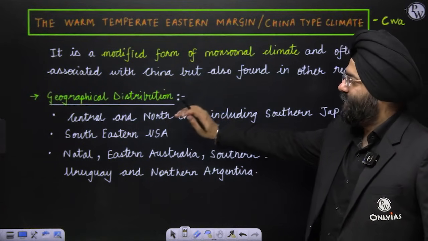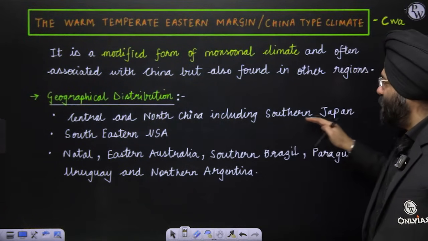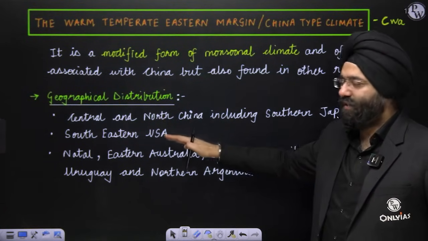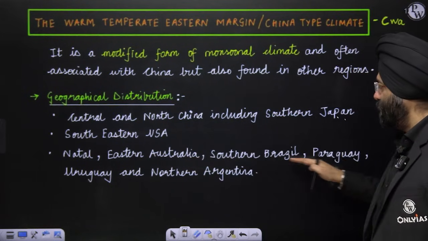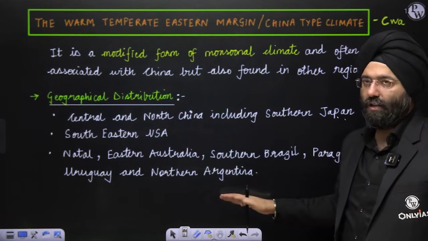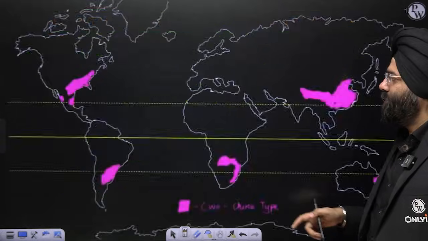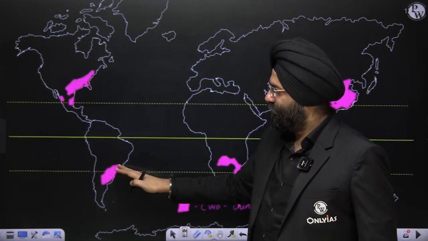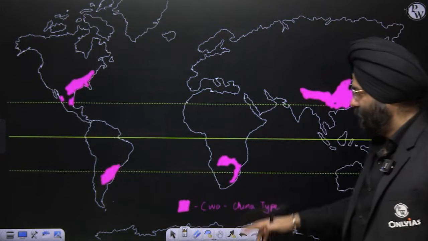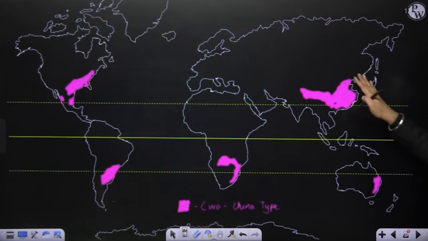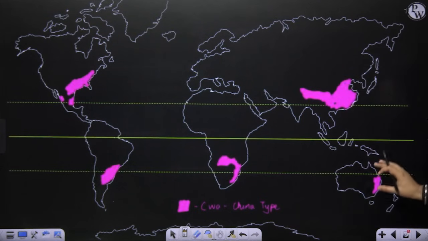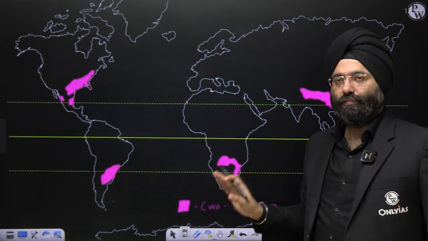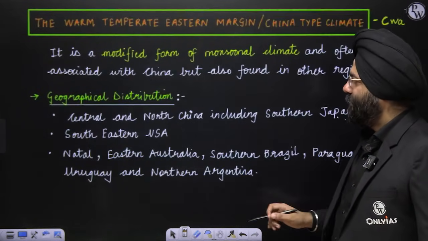Now see, in central and north China, including southern Japan region, southeast USA, Natal, East Australia, southern Brazil, Paraguay, Uruguay and northern Argentina. Let us see the map now. This is the distribution. You see these regions of Northern American region, you see the Southern American region, you see the African region, you see the China region, and you see the Australian region. So based on this type of climate, the other regions have also been named. Clear? Now let us come back.